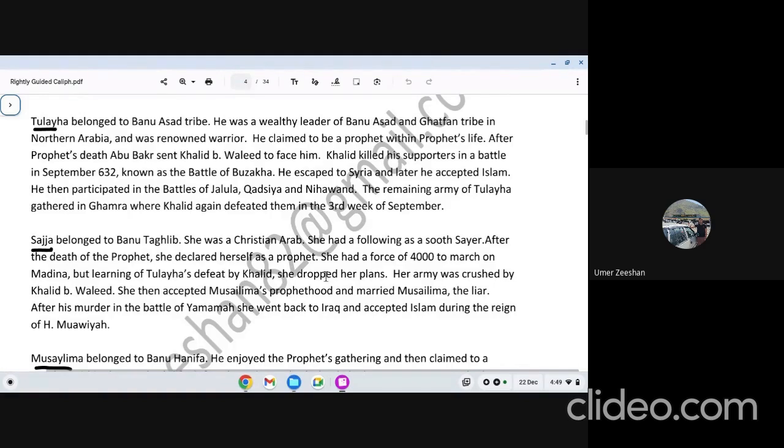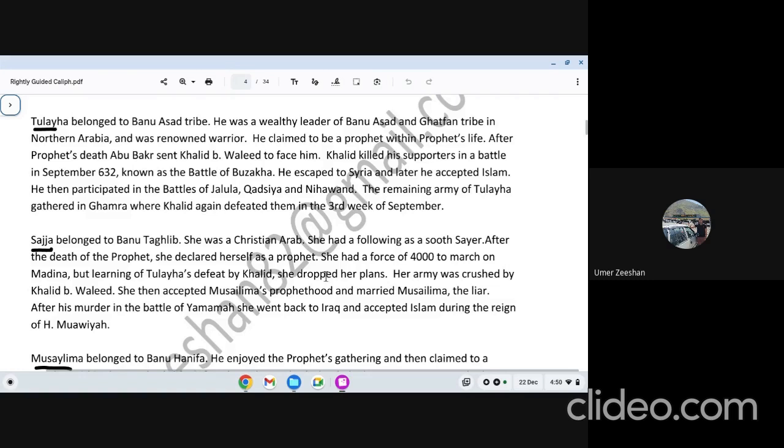When Muslims attacked Musalma, Sajja fled. Then she moved toward Mesopotamia or Iraq side. And as per most of the books, she accepted Islam. I have mentioned it here. Some books say she was never heard again. And in some books it's mentioned that she accepted Islam. So this is the second false prophet who reverted back to Islam, if that's the case. Because there are different opinions about her personality. Because she was originally a Christian. If she reverted from her claim, did she accept Islam or not?